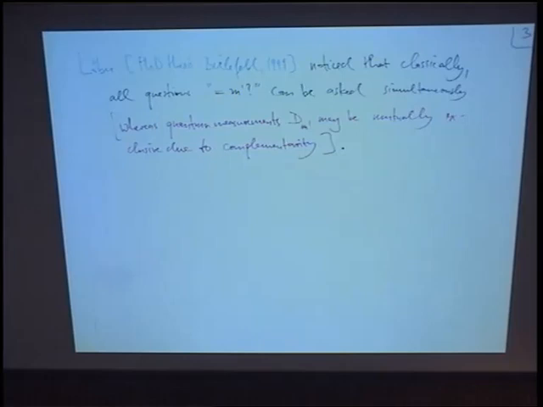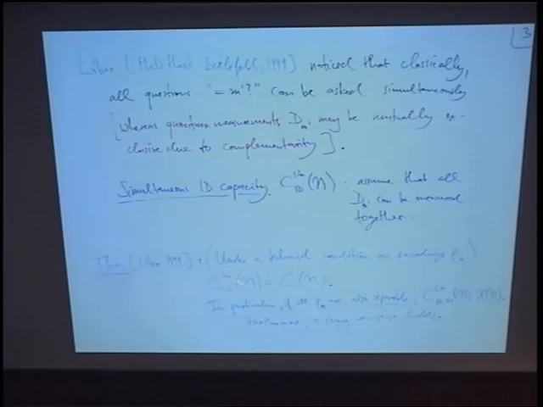Now, quantum mechanically, that's not a given, the way I define this problem, because I just introduced for each message m prime another measurement, and they might not be compatible. They might in fact be complementary observables. So if you ask in addition that these measurements do have a simultaneous implementation, this is what Löber called the simultaneous ID capacity, then you get a potentially different number, and for this number he could show that it's actually equal to the communication capacity. So it's back to Ahlswede and Dueck: identification capacity is equal to communication capacity.